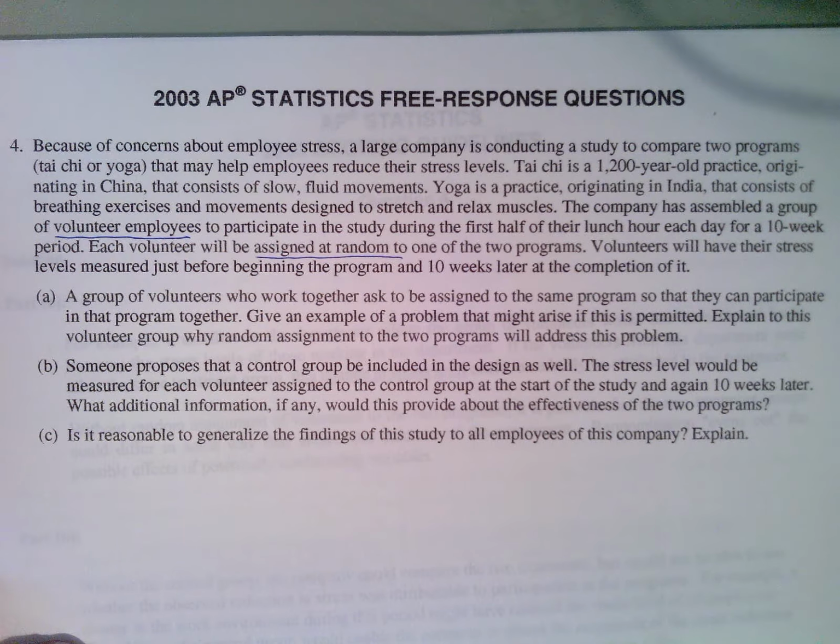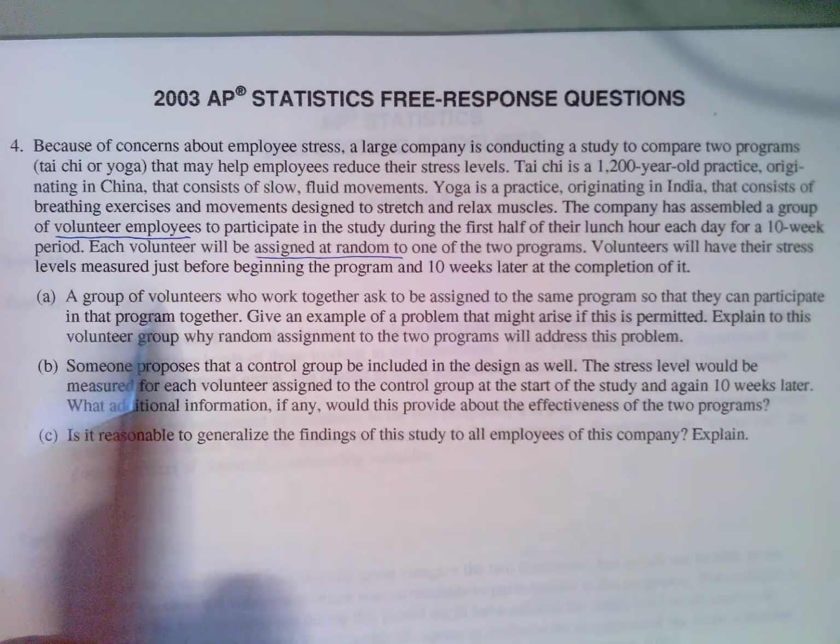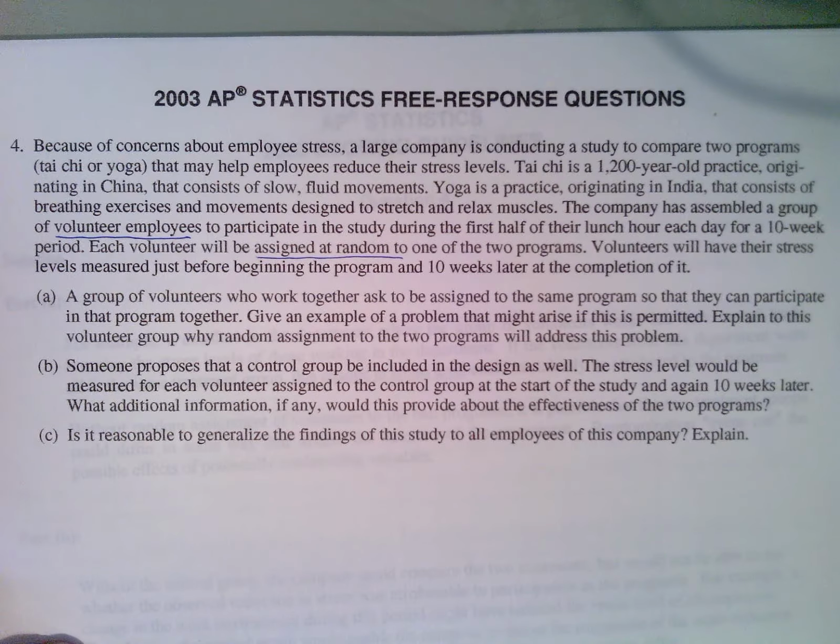If we allow people to choose where they want to go, then you might get people from the same departments doing things together, and friends doing things together, people who are similar doing one thing but not the other. So then you lose your randomness, and you lose the ability to even out all the different little confounding things that come up with different groups of people.